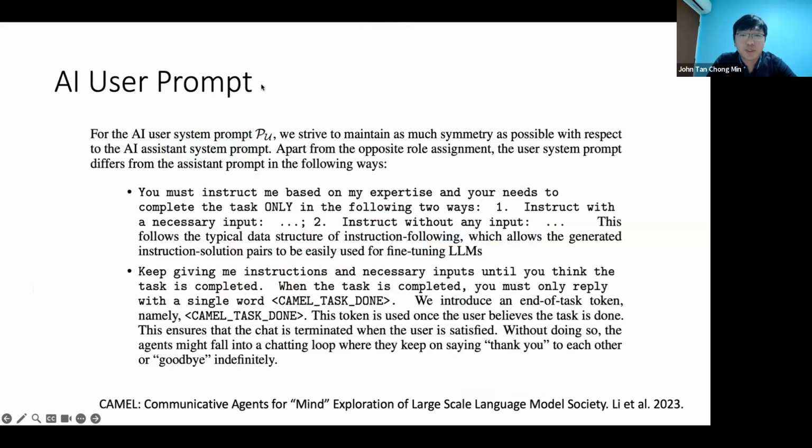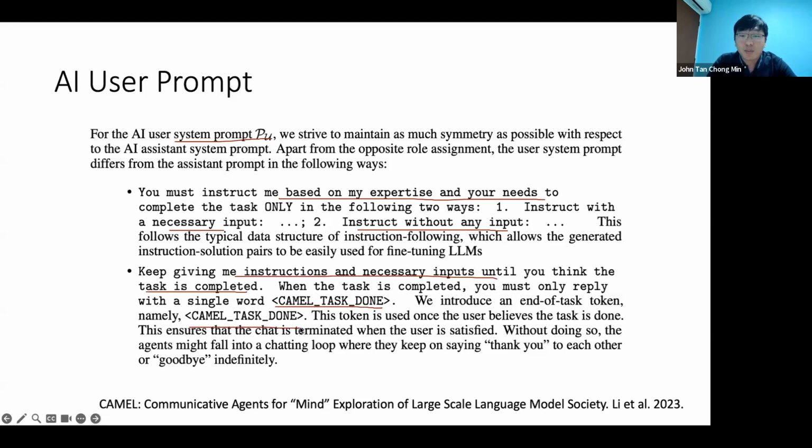So the prompt is very simple. They just basically added in some system prompt for the user and for the AI assistant. So the system prompt for the user is that, you must only tell me, based on my expertise and my needs, basically they want you to give an instruction to the assistant. So you keep giving me instructions until you think the task is completed. And then when the task is completed, you reply with this done token.